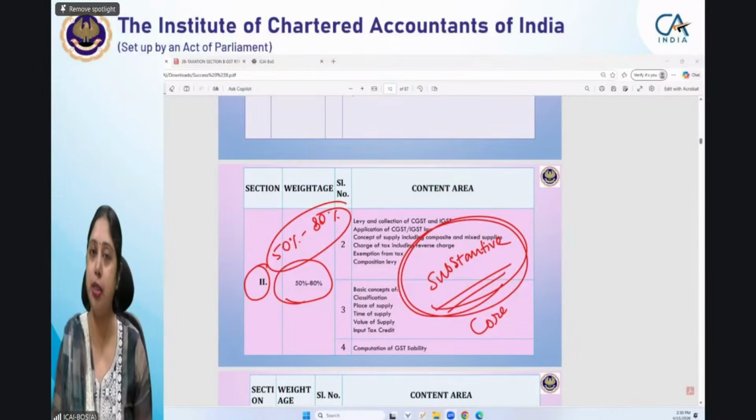When you prepare repeatedly, you tend to remember certain sections. Section 7, 15, 12, 13, 16. Yes, ma'am. These are certain sections which will be there.